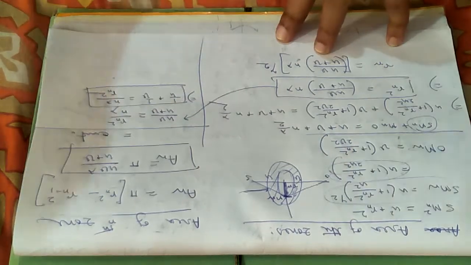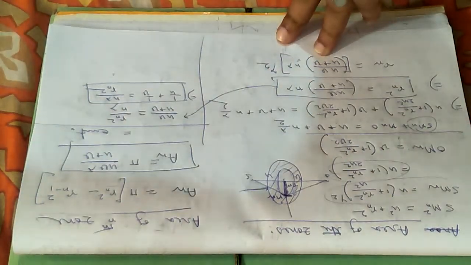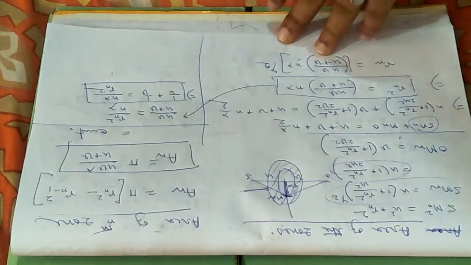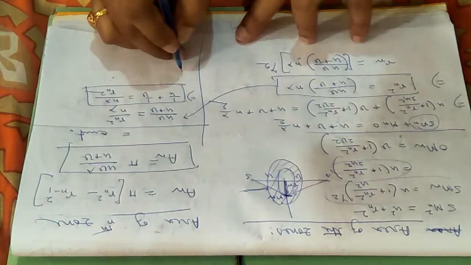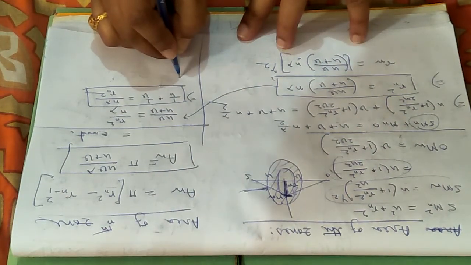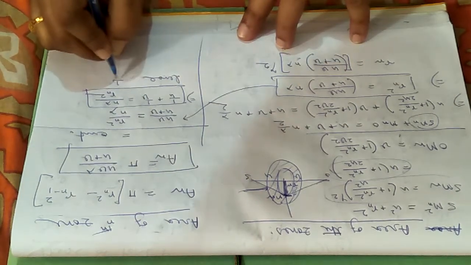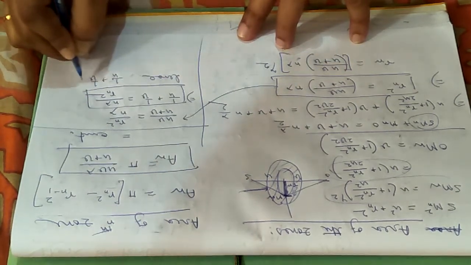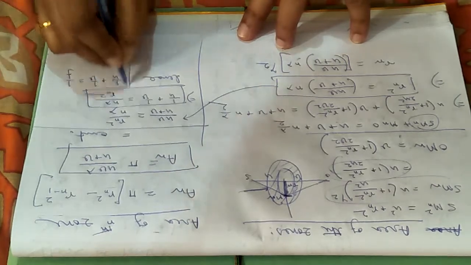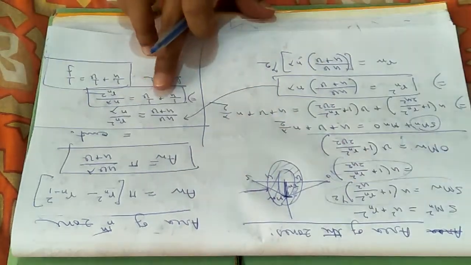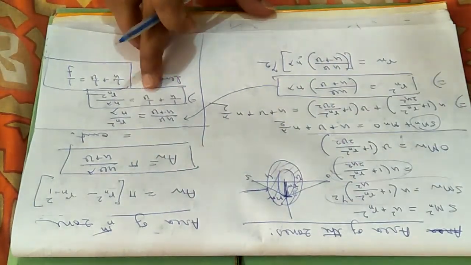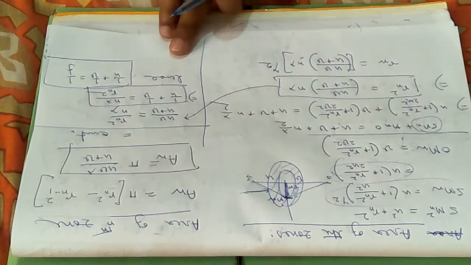Look, this equation is quite similar to the equation generally you see in case of a convex lens. In case of a lens, you see the formula 1 by u plus 1 by v equals 1 by f, and in case of a zone plate I am getting 1 by u plus 1 by v equals n lambda divided by Rn square.